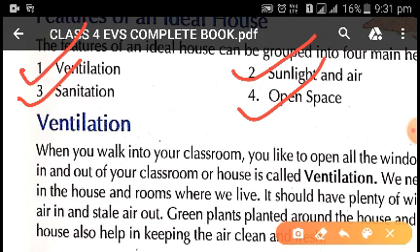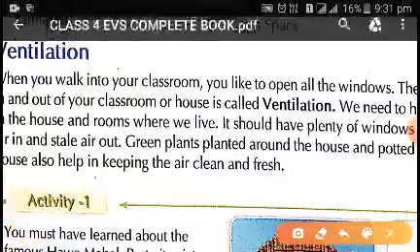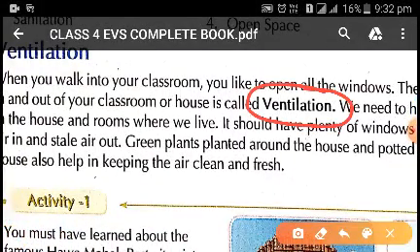As we know, ventilation. Ventilation is the free flow of air into the house. So here the word ventilation means the free flow of air into the house. It plays a very important role in making a house a perfect place to live.